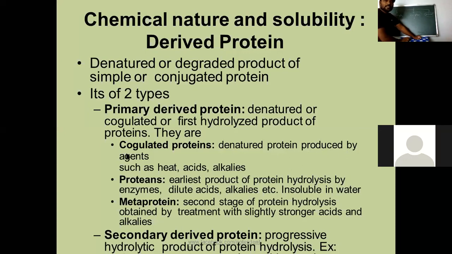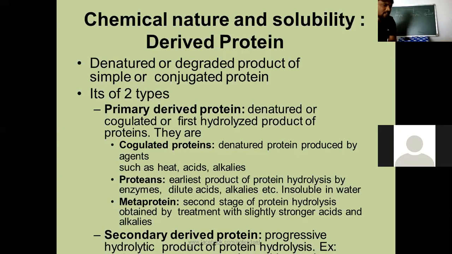Denatured protein produced by agents such as heat, acids, alkalis. See here, coagulated protein is nothing but denatured protein produced by agents like heat, acids, alkalis. Most of the proteins are sensitive to heat, acids, and alkalis, depending upon their nature. If any protein is sensitive to acid and is exposed to acid, what happens? Denaturation is carried out. If any protein is sensitive to alkali and is exposed to alkali, what happens? Denaturation. If it is sensitive to heat, what happens? Denaturation.